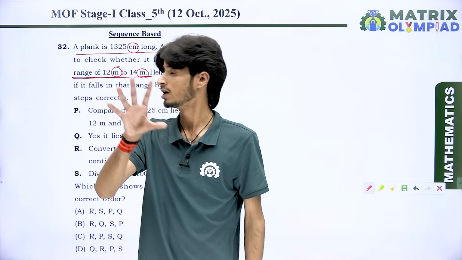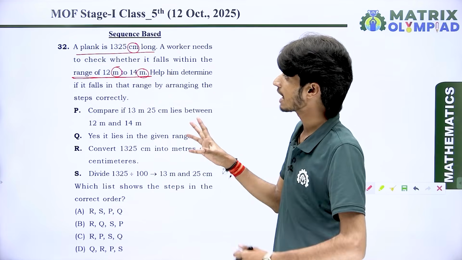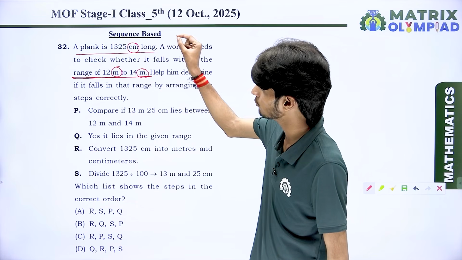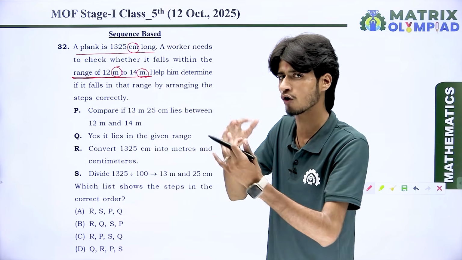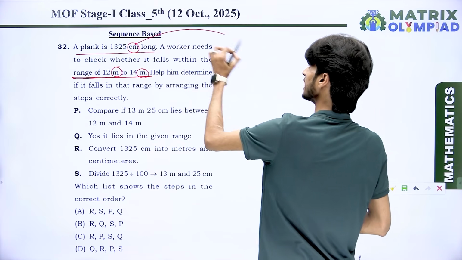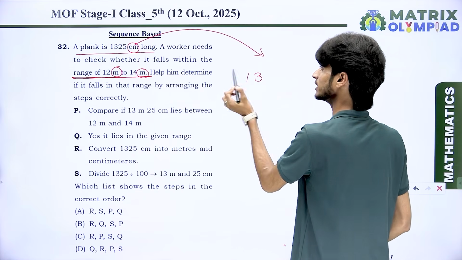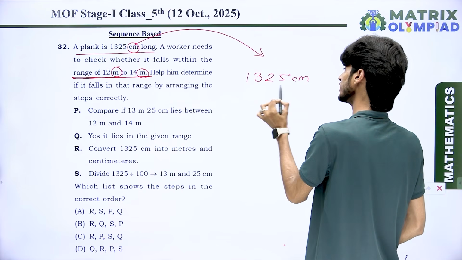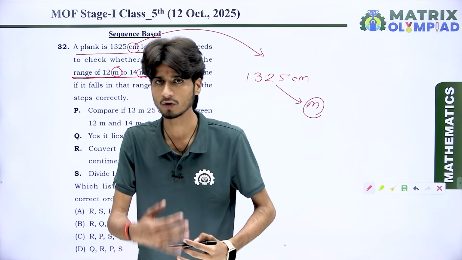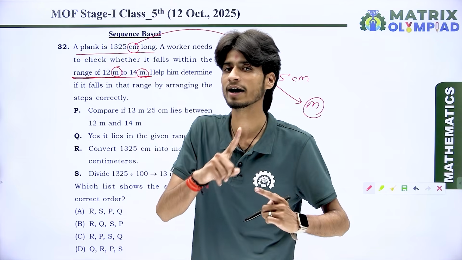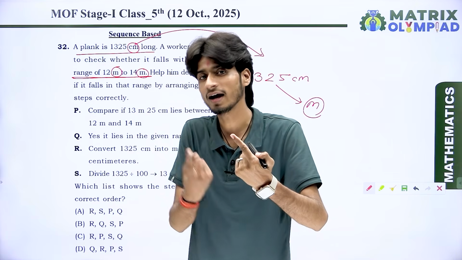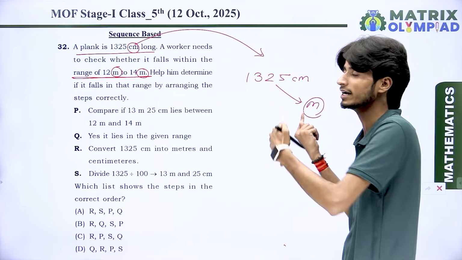And for the proper measurement, whether it lies in the range of the given question or not, what do we do? We want to make the same unit for both conditions, the length and the range. So what we do? We want to convert centimeter into meter. That means we want to convert 1325 centimeter into meter. And for your kind information, everyone, as you all know, whenever we convert centimeter to meter, what do we do? We divide it by 100. Then the result is converted into meter.